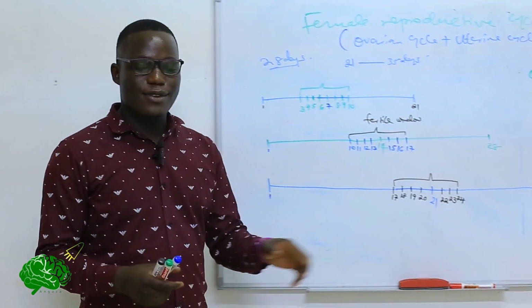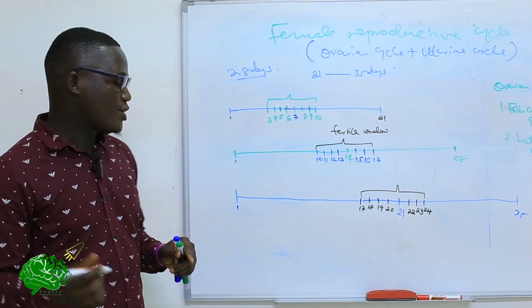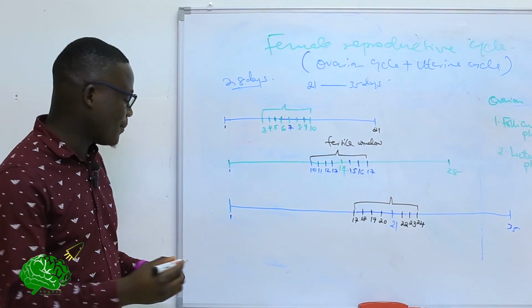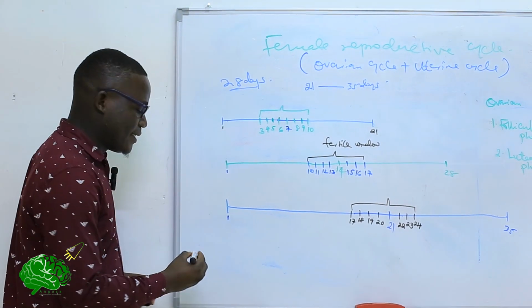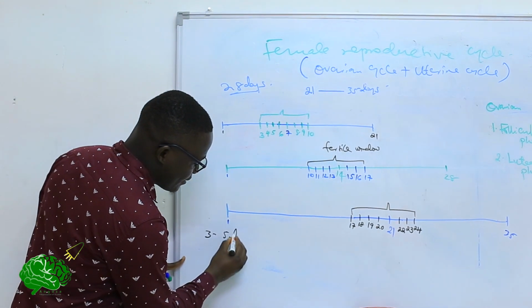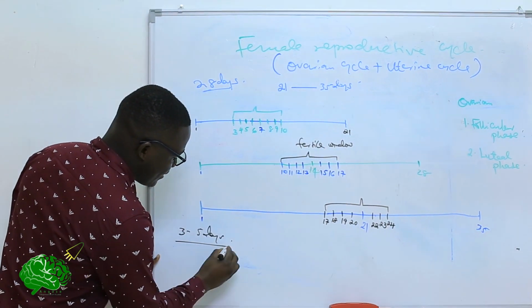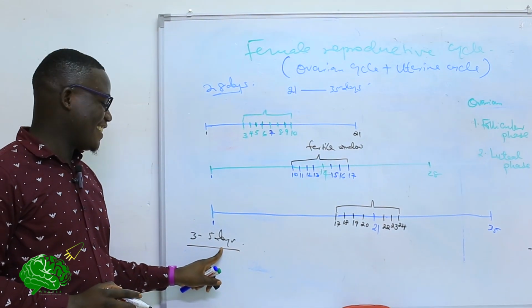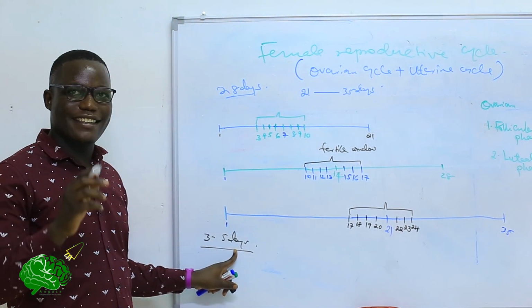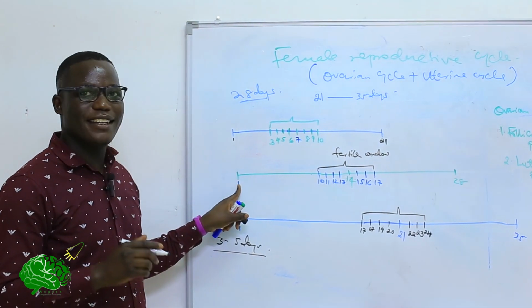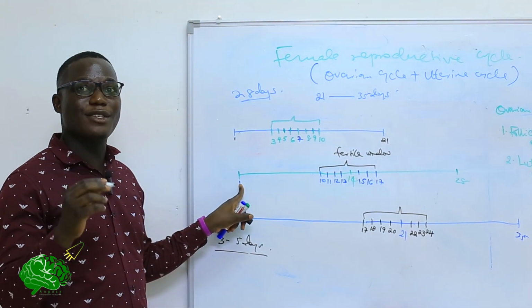So now, during the menstrual phase, there is shedding of the endometrial layer, and that's what we see as menstrual flow. That phase takes about 3 to 5 days. So a female sees blood for about 3 to 5 days. And that is what marks the first day of the cycle. So on day 1, that is when the female first sees the menstrual blood.